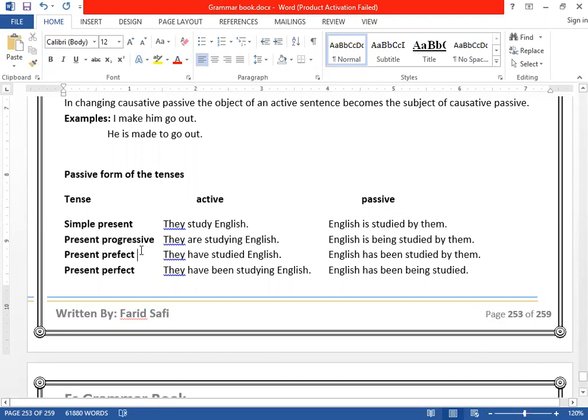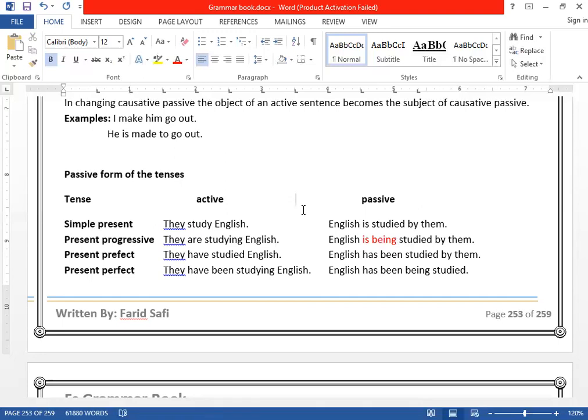The second one is present continuous tense, present progressive. In present progressive tense, we have the be verb that is being. In simple present tense, the helping verb is only is. In present continuous, it will be is being. Like they are studying English, so English is being studied. The difference is being. If you have present continuous, it is is being, are being, am being. Clear? Like for example, I'm being ashamed of the act. It's in passive. Clear? He is being.